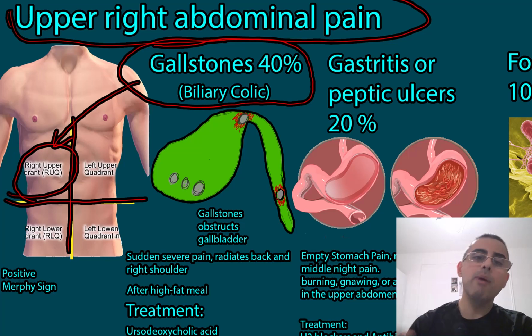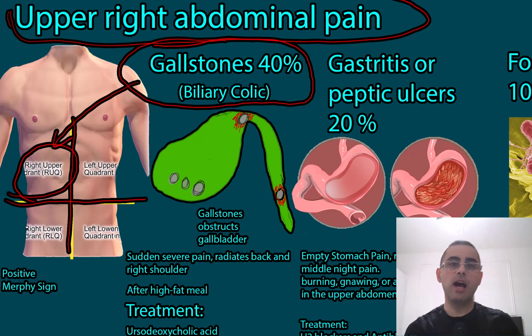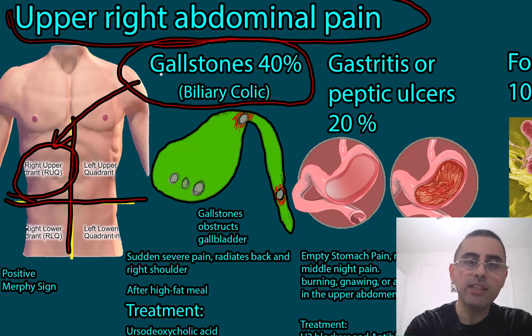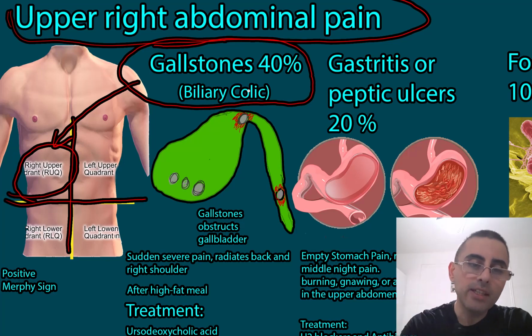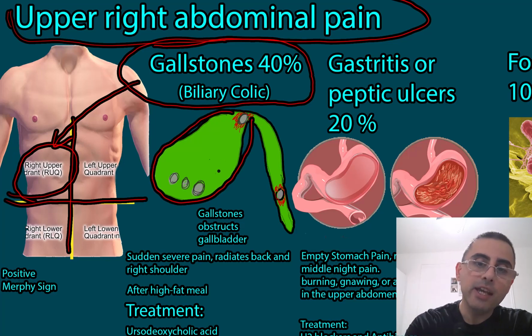So if a person has severe upper right abdominal pain, the first thing we suspect is gallstones. It is also called biliary colic. Biliary colic is sudden severe pain which can radiate into the back or right shoulder, and it happens because we have a gallbladder located under the liver, and sometimes gallstones are created in the gallbladder.